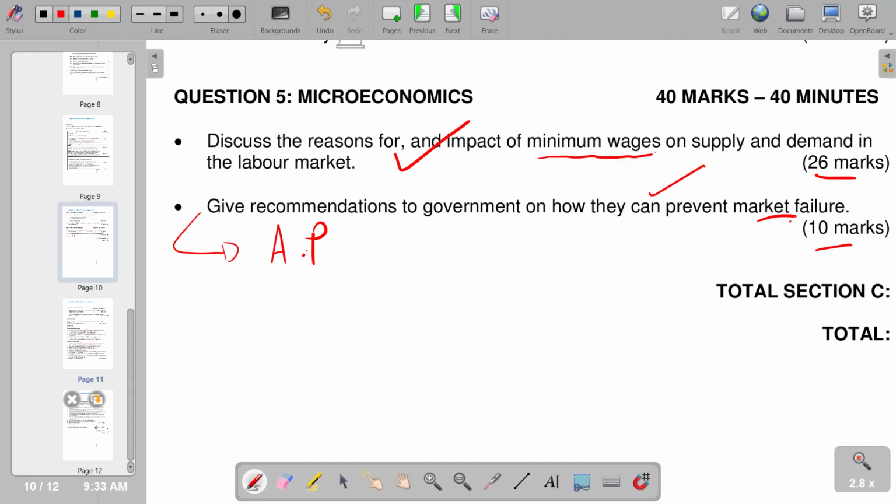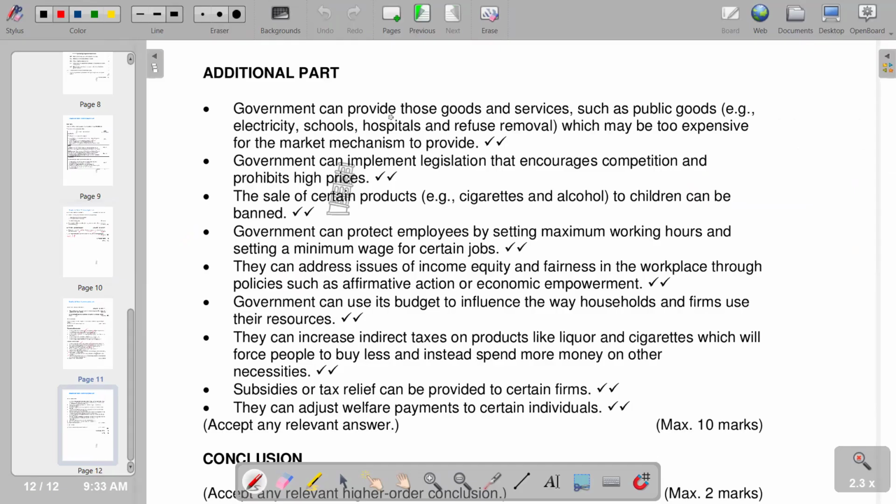So we have those in our section where we're saying government can provide goods and services such as public goods, electricity, schools, hospitals, and emissions removal, which may be too expensive for the market mechanism to provide. Government can implement legislation that encourages competition and prohibits high prices. And also the sale of certain products, cigarettes and alcohol to children can be banned. So typically, we also have government can protect employees by setting maximum working hours and setting a minimum wage for certain jobs. So basically, these are the points that we have on the additional part. We have got further points that we have.